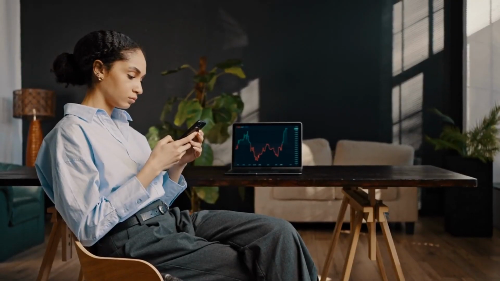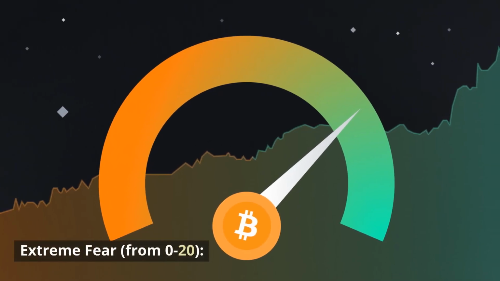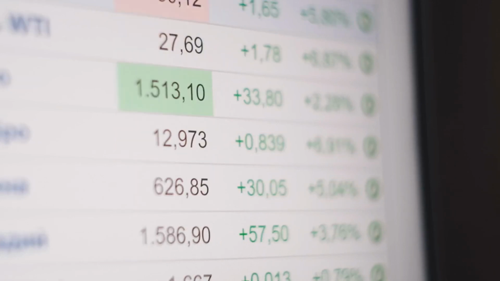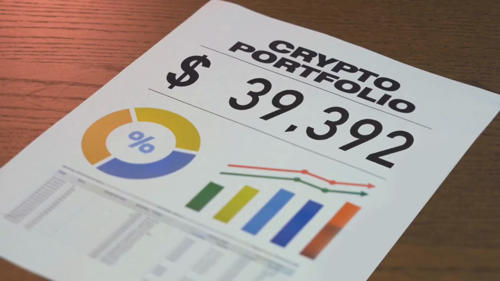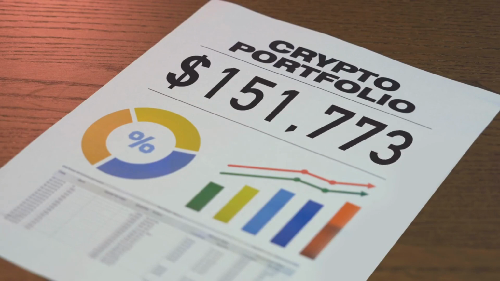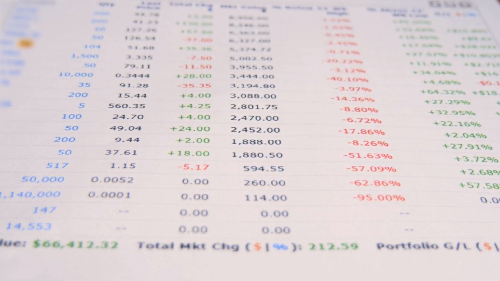Here's a general guideline for using the Crypto Fear and Greed Index in your investment decision-making process. Extreme fear, from 0 to 20, indicates that the market sentiment is extremely negative and fearful. This could be a potential buying opportunity for long-term investors who believe in the fundamentals of certain cryptocurrencies. However, it's essential to conduct thorough research and consider other factors before making investment decisions.